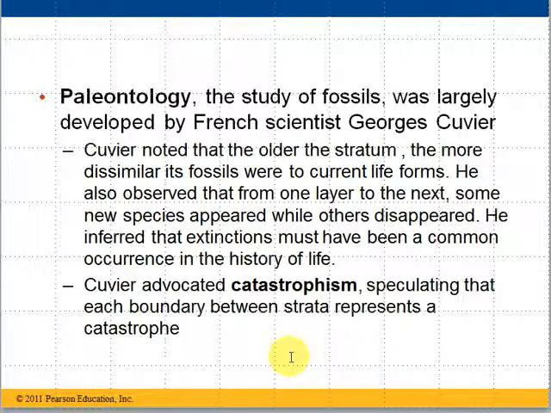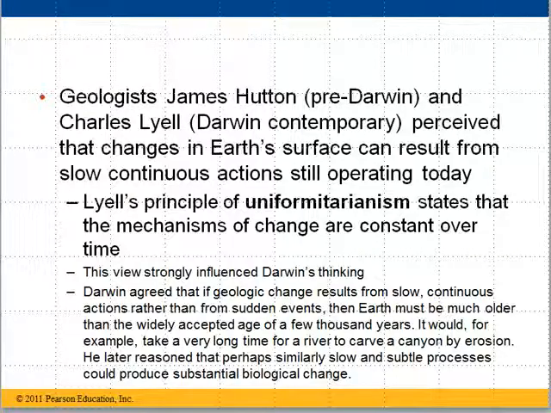Let's contrast Cuvier's idea of catastrophism with the idea that two other geologists had around the same time frame. One of these geologists was James Hutton. He actually lived pre-Darwin, before Darwin was around, and the other geologist was Charles Lyell. Lyell was a contemporary of Darwin. He was alive at the same time, and Lyell in particular, his ideas had a major impact on Charles Darwin. Both of these geologists perceived something different than Cuvier did. They perceived that the changes in the Earth's surface result from slow, continuous actions that are still operating today. So their idea, Lyell's principle, was called uniformitarianism.